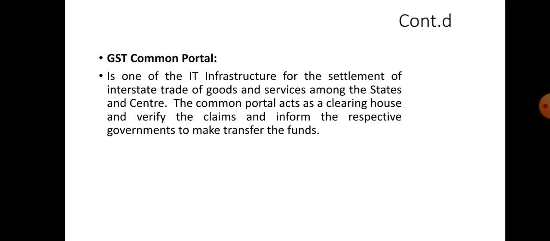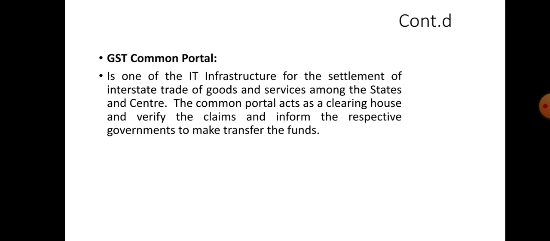The functions of the GSTN include facilitating registration, forwarding the returns to both the central and state authorities, and helping with the computation and settlement of IGST, that is integrated goods and service tax.